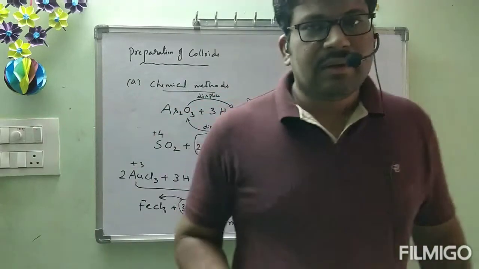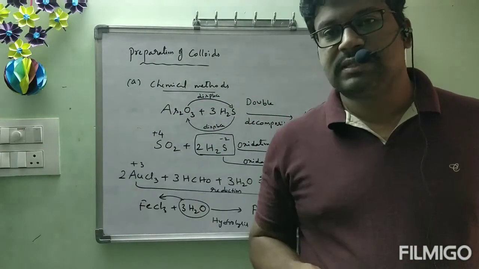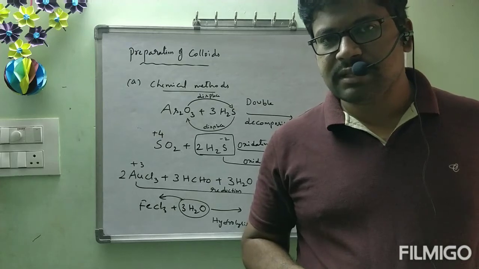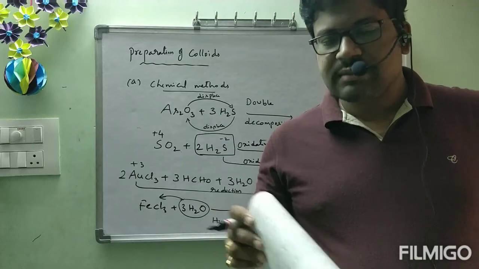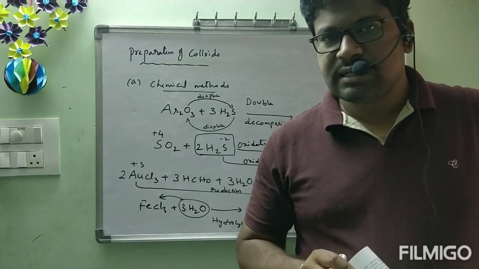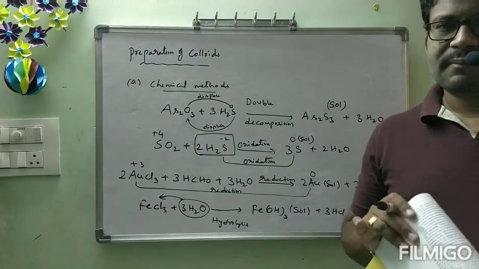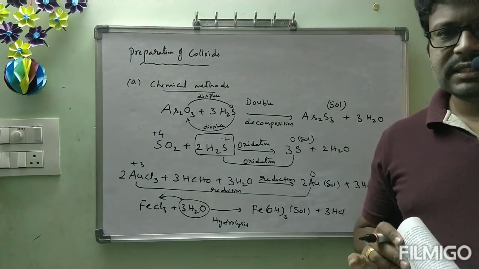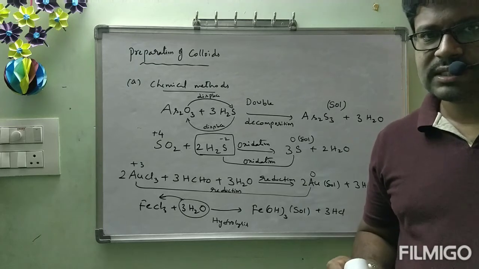The names of processes, like Bredig's arc method, and dialysis in purification, are somewhat important, but these chemical reactions will not be. But we have to practice them, definitely, because if they give one by mistake, we have to be in a position to answer it.